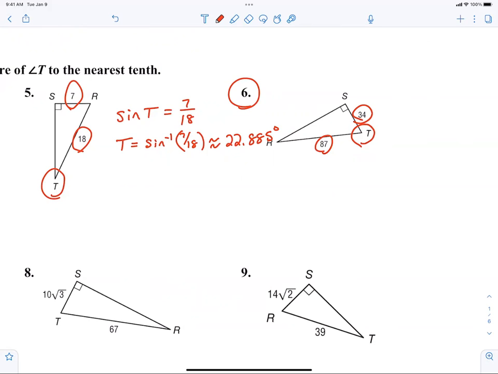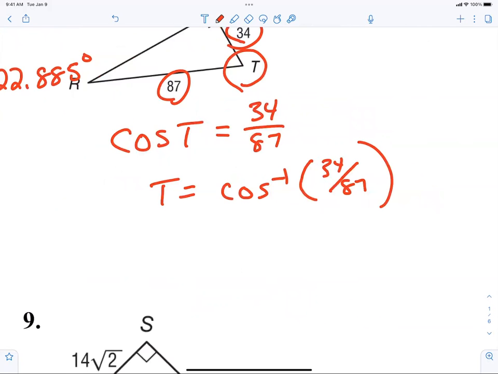All right. So it's cosine of T is equal to what? 34 over 87. So then you write underneath that, T is equal to inverse cosine of 34 over 87. And somebody tell me what that worked out to be approximately.